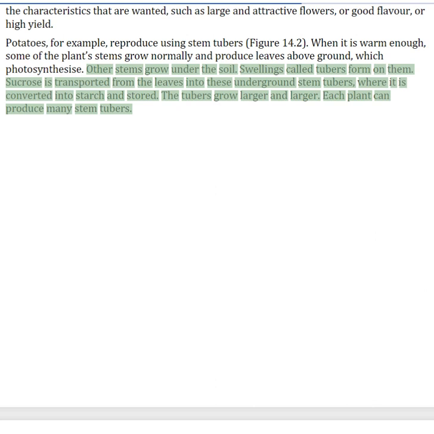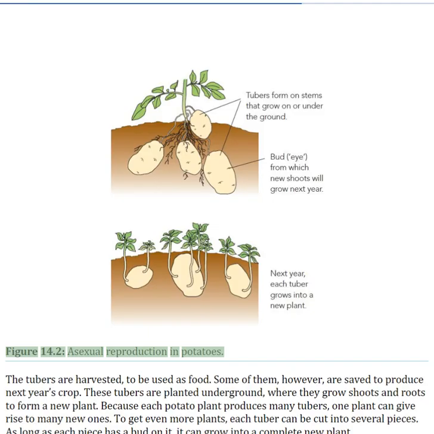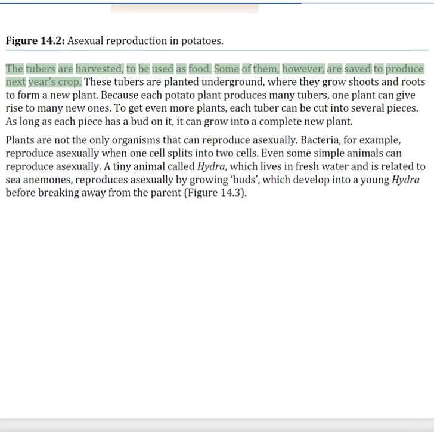Each plant can produce many stem tubers. Figure 14.2. Asexual reproduction in potatoes. The tubers are harvested, to be used as food. Some of them, however, are saved to produce next year's crop.